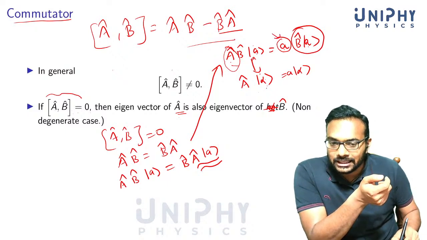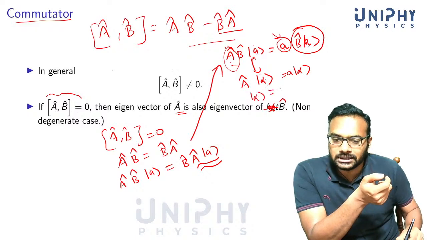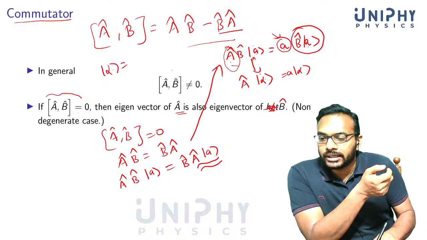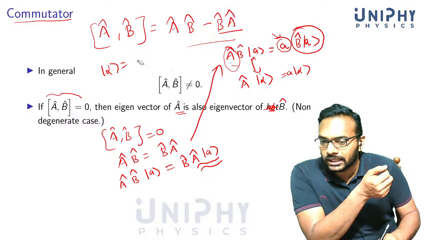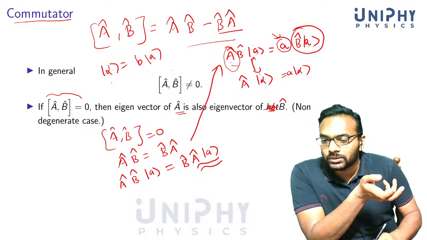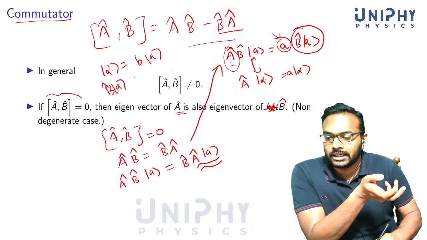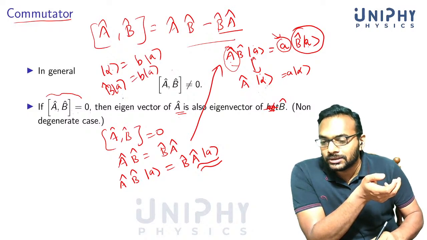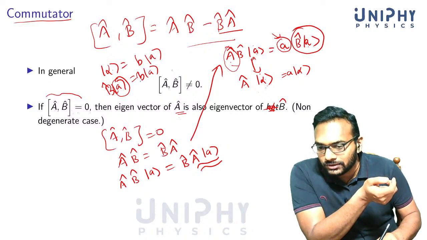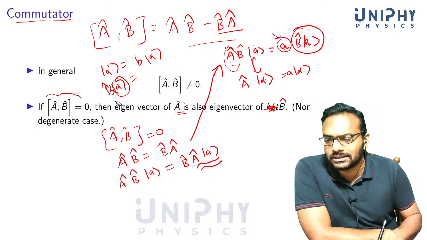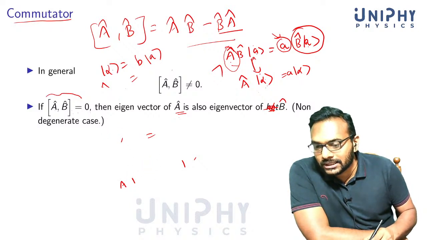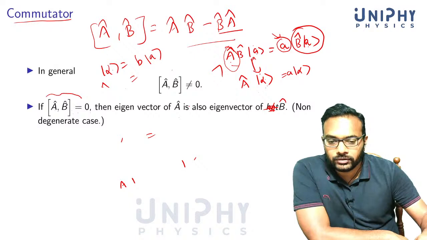This means that alpha at most will differ from |a> by a constant. Let's write this constant as b. But what was alpha? Alpha was B acting on |a>. So you see that this eigenvector of A is also an eigenvector of B, because operator B acting on it gives just a constant multiplied by the same state. It's easy to prove this. The important thing is that if the commutator is 0, then an eigenvector of A is also an eigenvector of B.